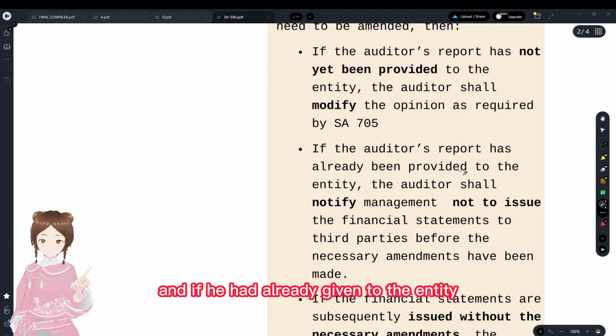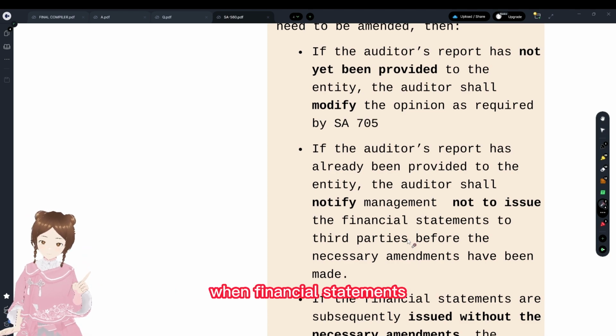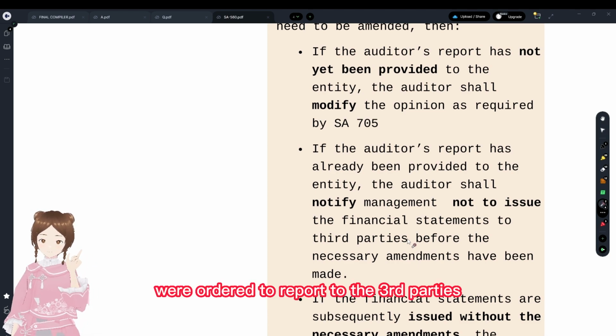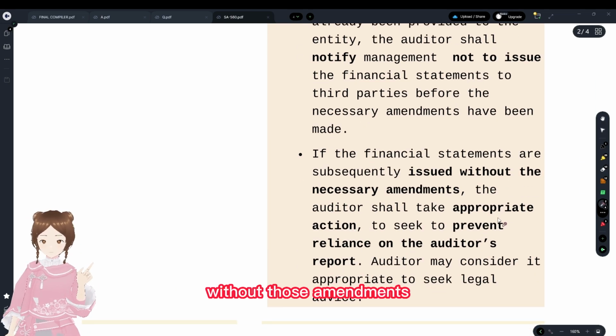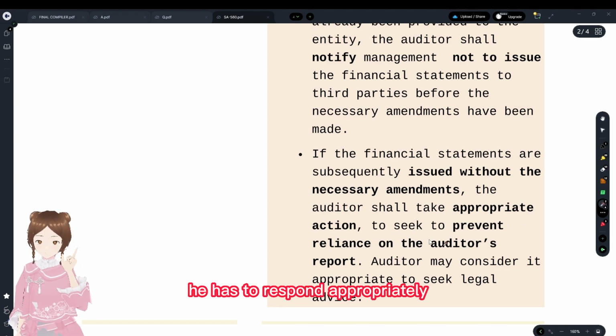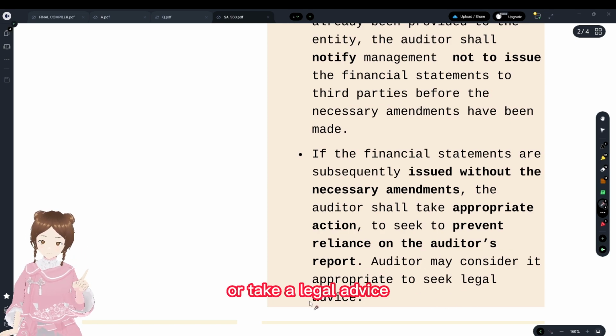And if he had already given it to the entity, what he could do is ask the management not to issue the financial statements or audit report to third parties. If the management had issued them without those amendments, then the auditor has to respond appropriately to prevent reliance on the audit report, or take legal advice.